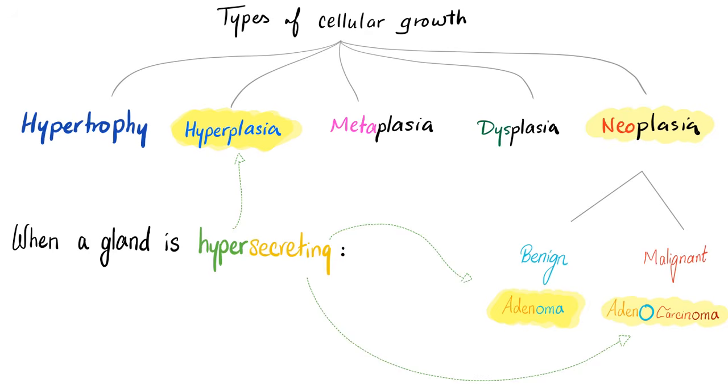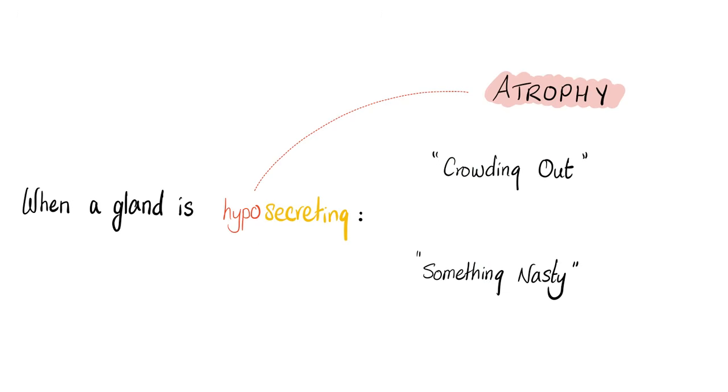Now, atrophy is when your tissue is crumbling, but how about cellular growth? Okay, we have hypertrophy, hyperplasia, metaplasia, dysplasia, and neoplasia. And we have talked about them in previous videos. Let me give you an example of hypersecretion. Let's say my gland is hypersecreting. What could this be? Well, it could be hyperplasia, it could be adenoma, which is a benign tumor, or it could be an adenocarcinoma, which is a malignant tumor. But when a gland is hyposecreting, this could be atrophy. It could be crowding out, such as cancer, or it could be something nasty, like autoimmune antibodies or autoantibodies.